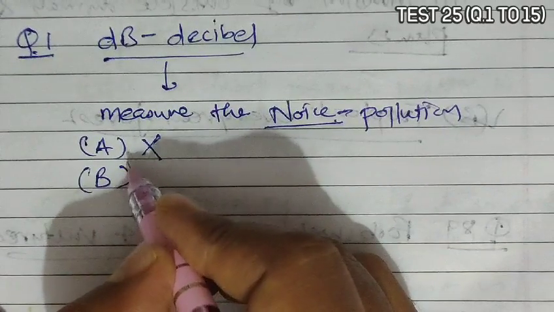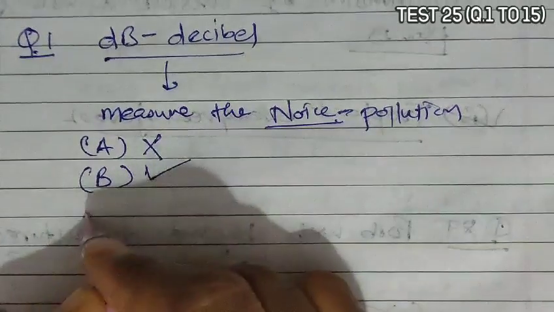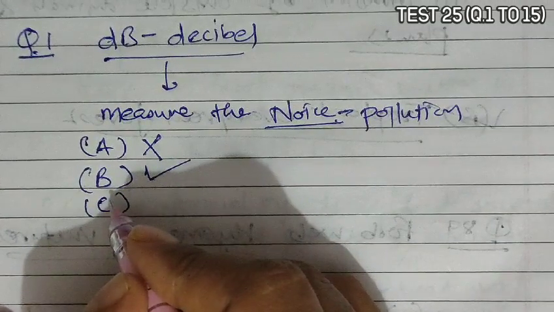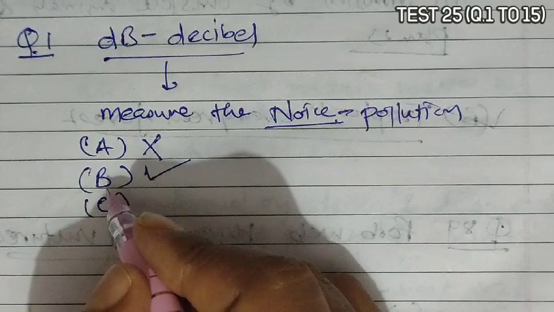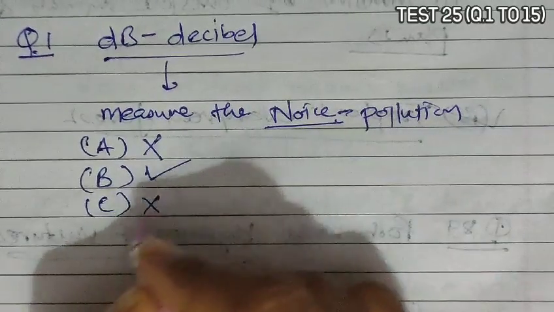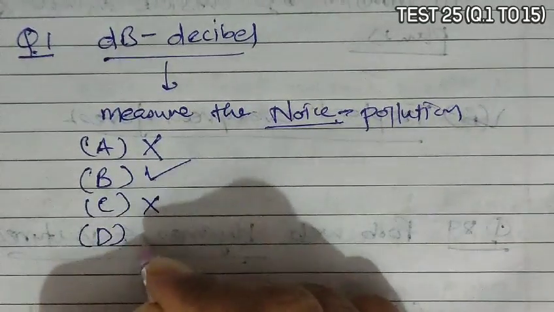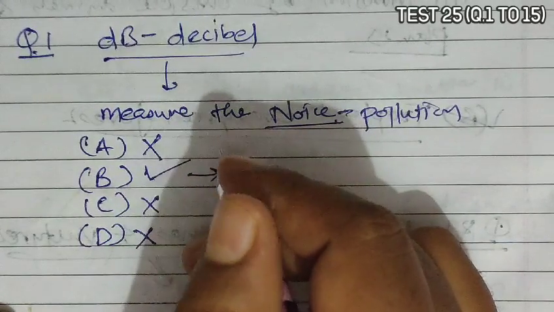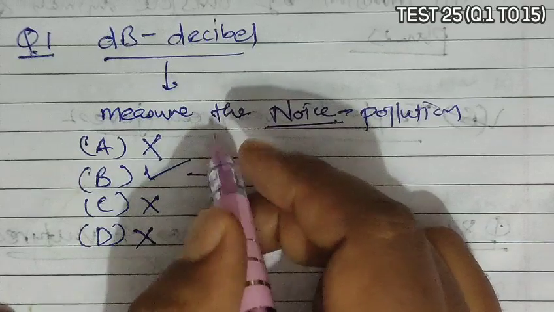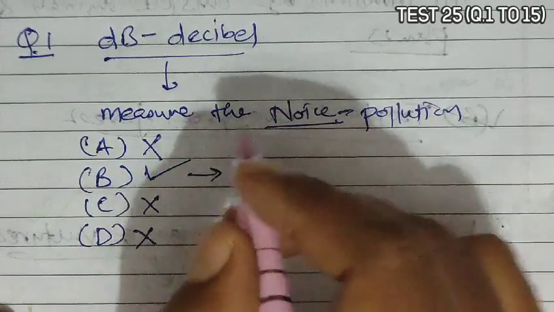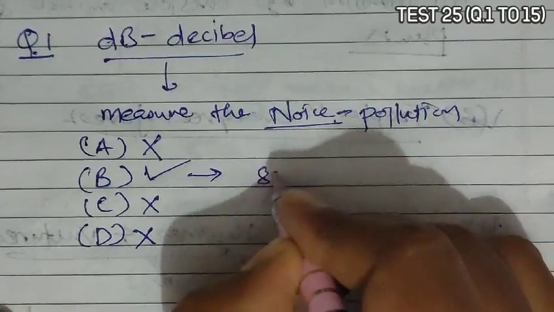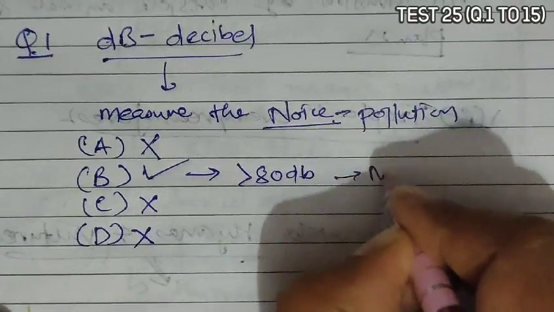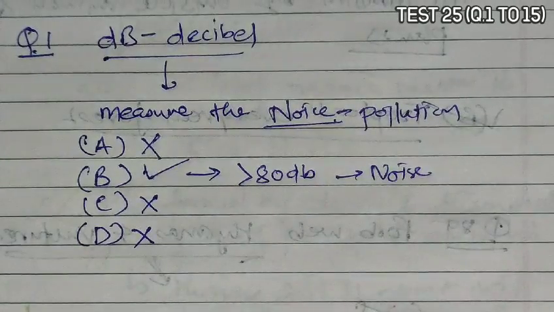Option B, a particular pollutant, yes, it is used for the noise pollutant. Option C, dominant bacillus in the culture, no, it is not for that. And D, a certain pesticide, it is not for that. So it is used for the unwanted sound that we call noise, and it is measured in terms of the decibel. Generally, sound greater than 80 decibel is considered as noise.